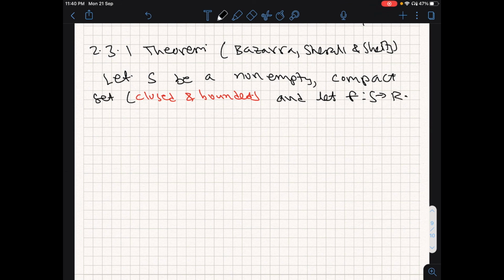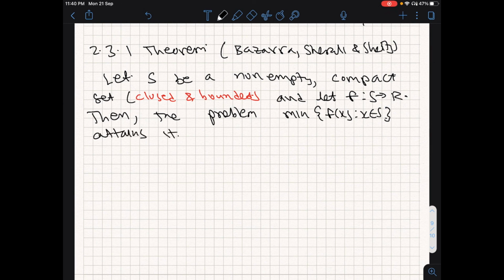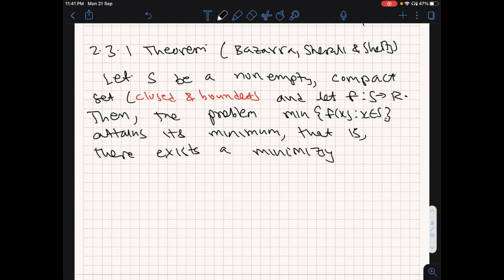Then the problem minimize f of x coming from set S attains its minimum, that is, there exists a minimizing solution to this problem.